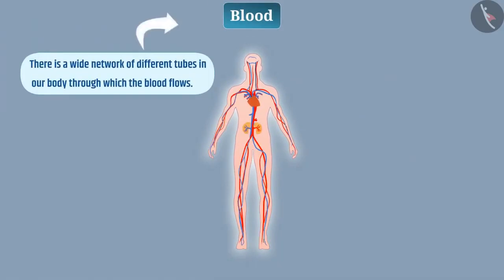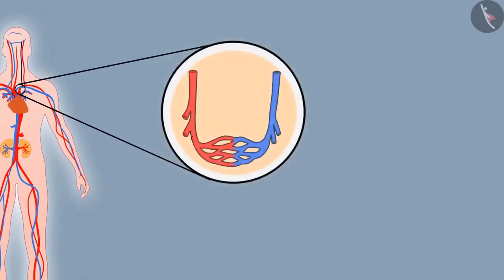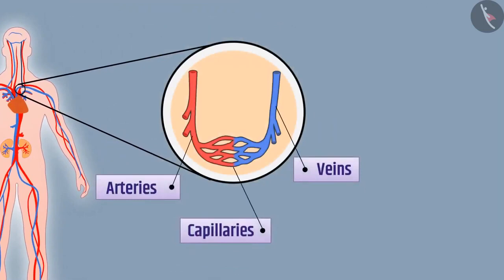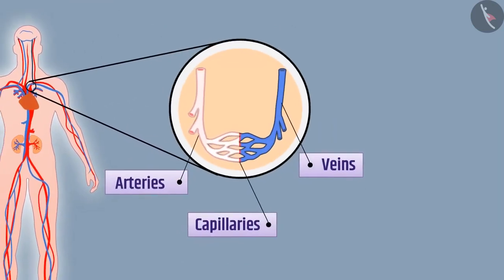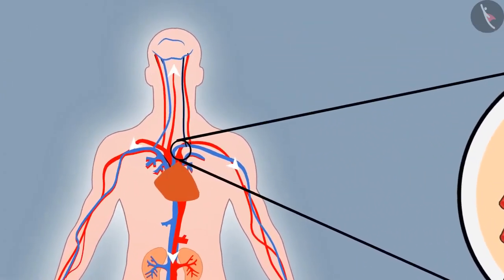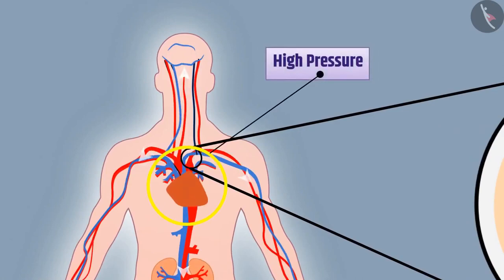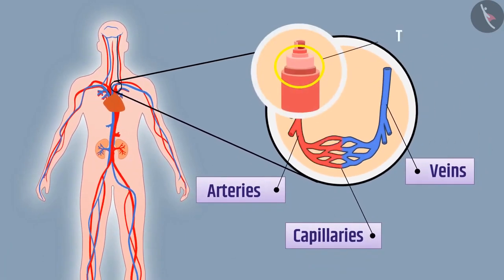We call them blood vessels. There are three types of blood vessels: arteries, veins, and capillaries. Arteries carry oxygenated blood from heart to various parts of the body. Since the heart pumps the blood into arteries, blood flows in the arteries with high pressure. The walls of the arteries are thick and flexible so that they can bear high pressure.